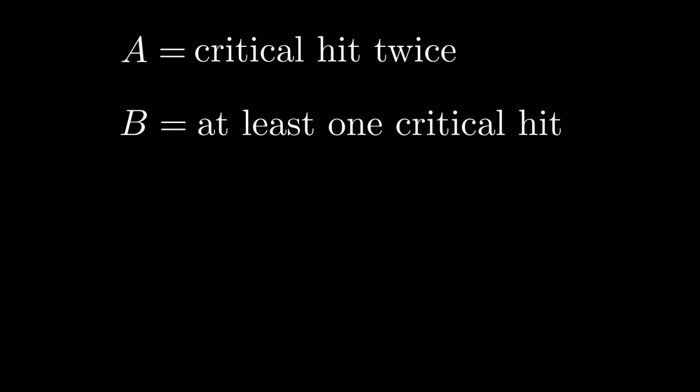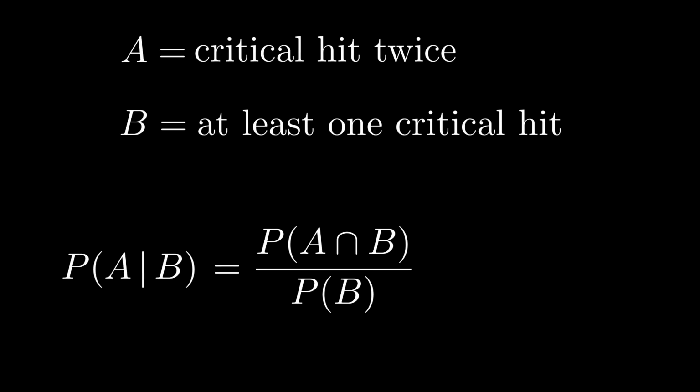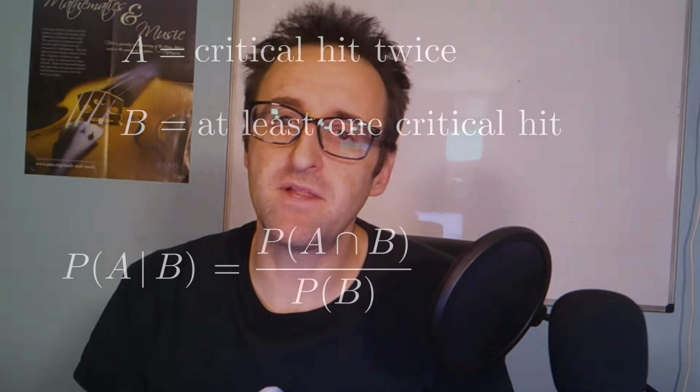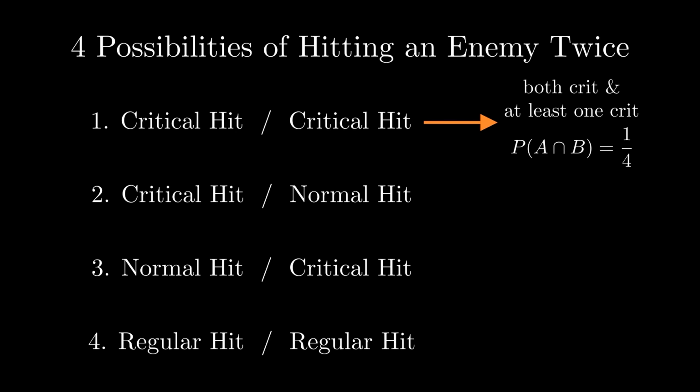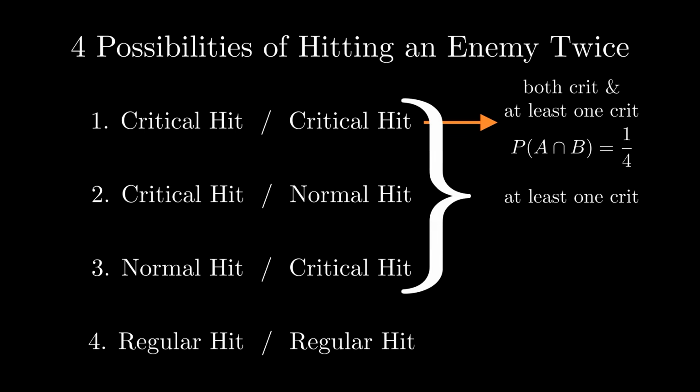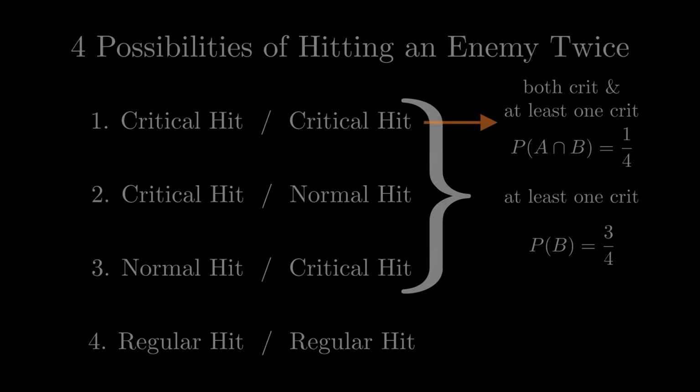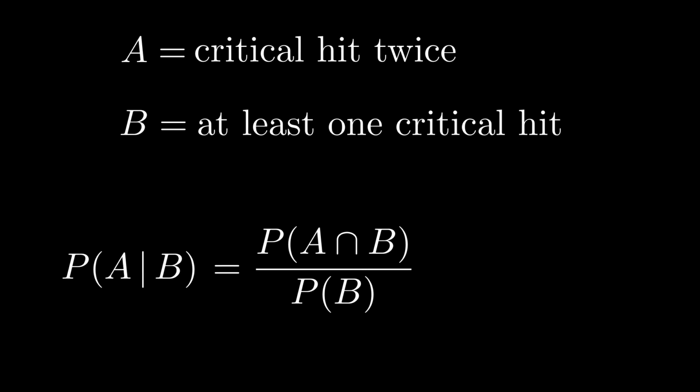Well, formulaically, the probability that event A occurs, given that event B already occurred, is equal to the probability that both A and B occur, divided by the probability that B occurs. Well, the probability that they both happen, two critical hits and at least one critical hit, is the same as just two critical hits occurring. So the probability that two critical hits occur, like we said in that list of things we had, is 1/4. And that's going to be divided by the probability that at least one critical hit occurs, which, looking at our list again of the different outcomes, is 3/4 of the time at least one critical hit occurs. So therefore, the probability that two critical hits occur, given that one critical hit occurred, is going to be 1/4 divided by 3/4, which reduces to 1/3.